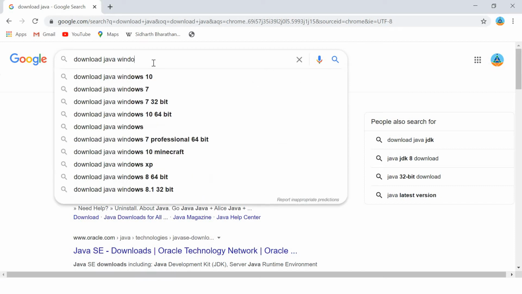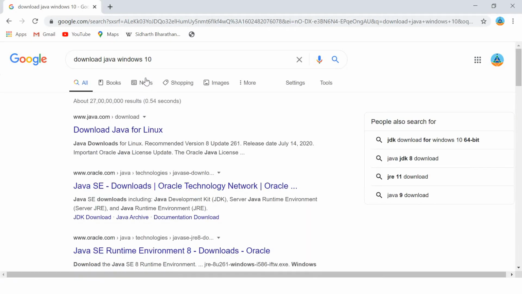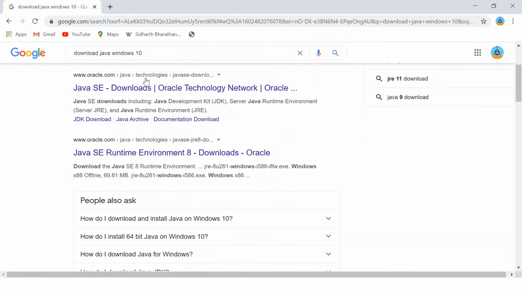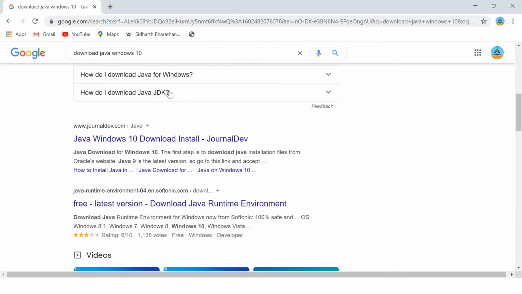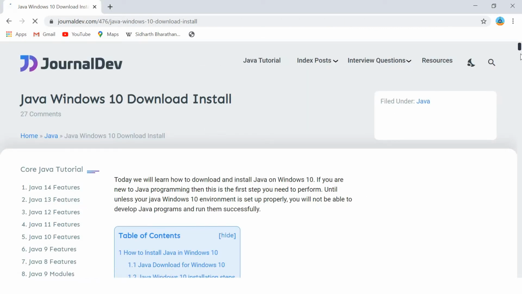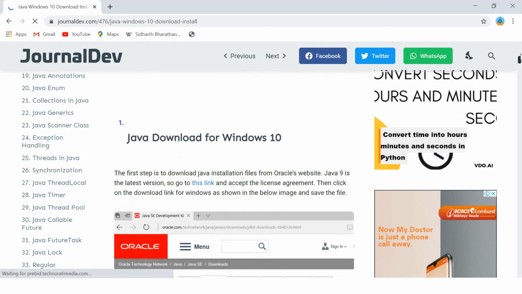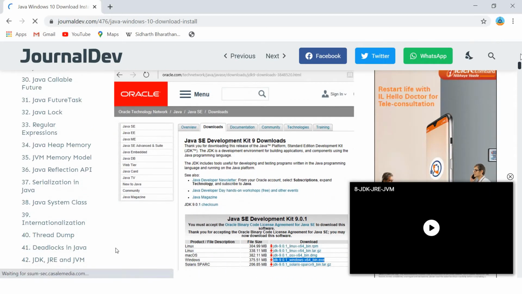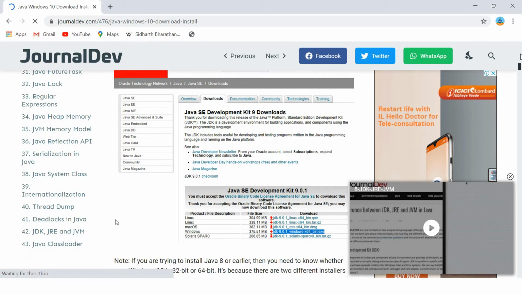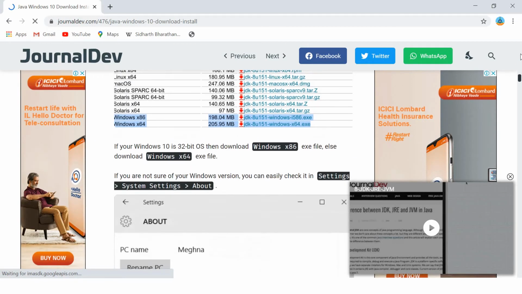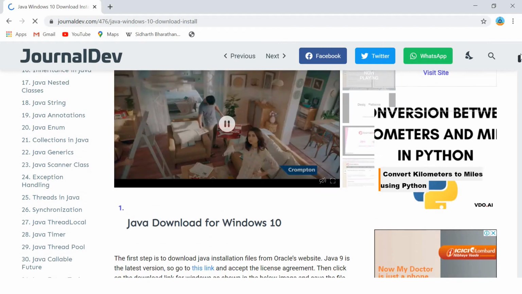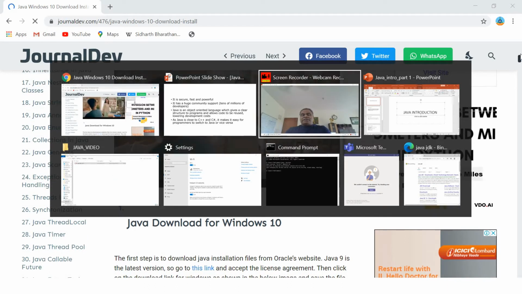Search for Windows 10 Java download and install. It's a simple process, and all the different steps are given. It's an Oracle website, so from here you can download Java.